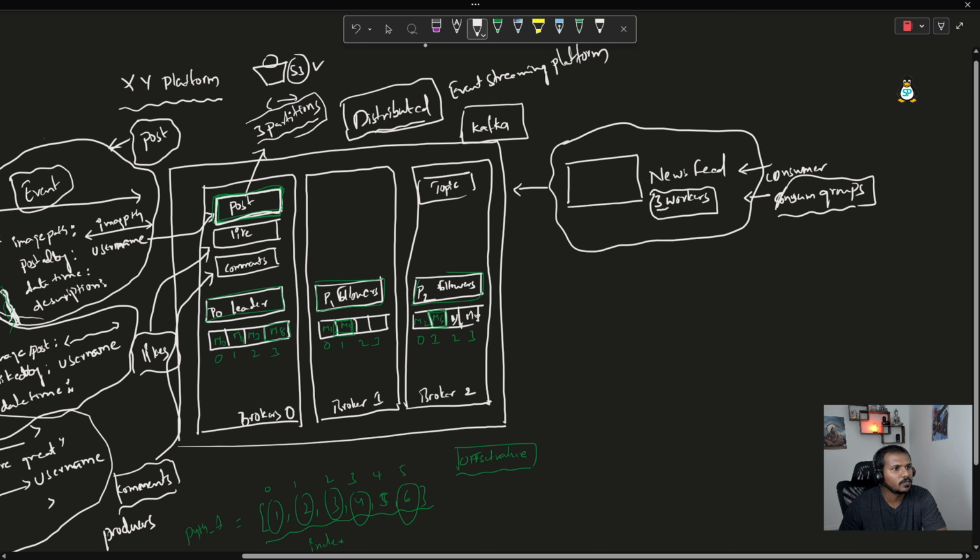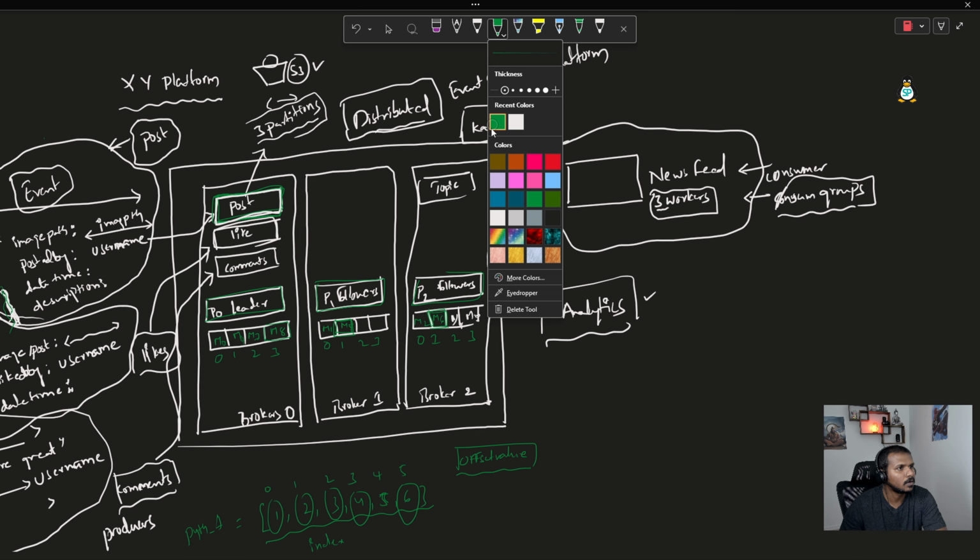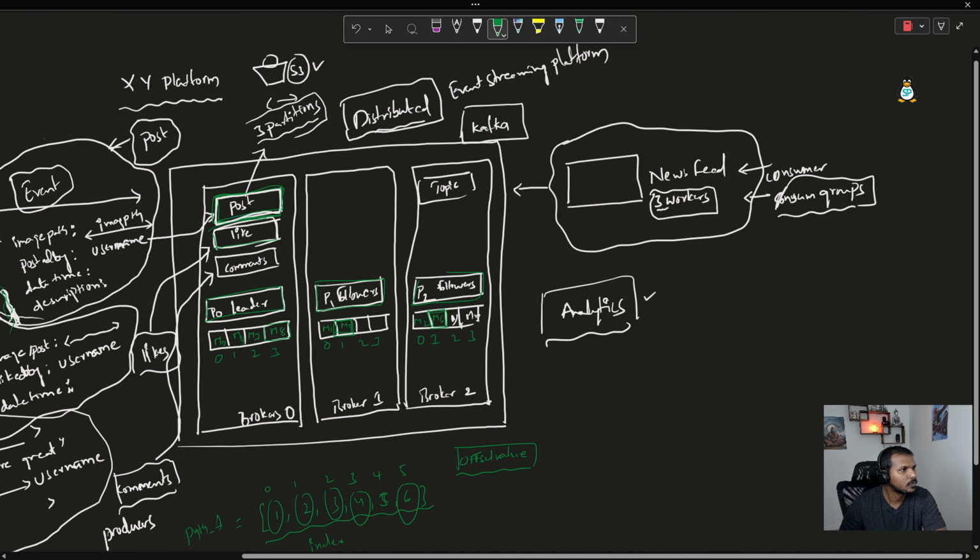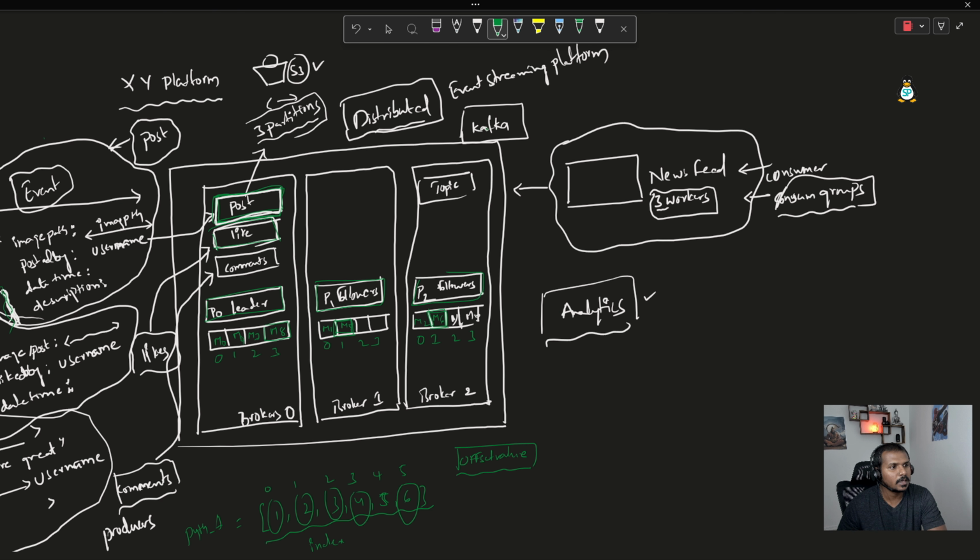And let's assume that we have a second consumer, which is analytics. And this analytics consumer is going to read all the events within the Kafka environment. I mean, sorry, it's going to read all the messages from the likes topic. So let's assume that the whole purpose of this analytics consumer is reading all the messages, all the events, whatever the name is. It could be either events or messages. So the whole purpose of this analytics is reading every single message within this likes topic, and then it is going to do some analytics like